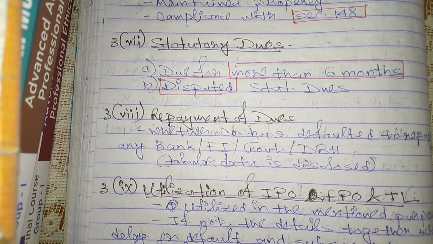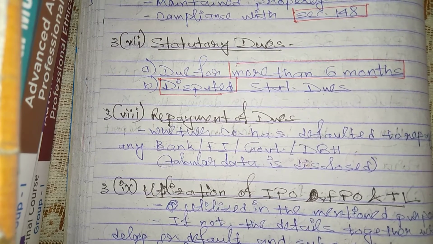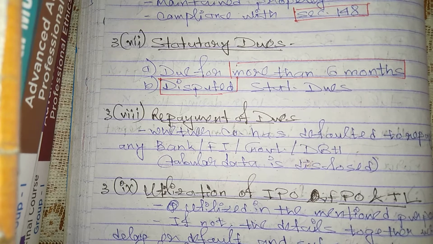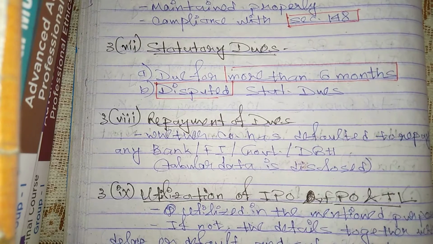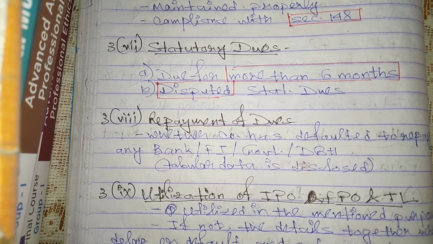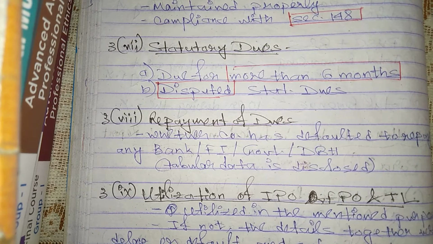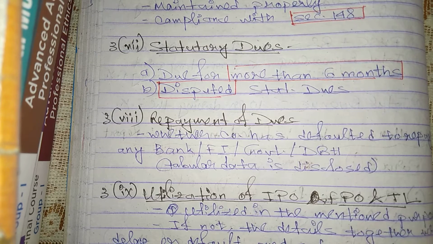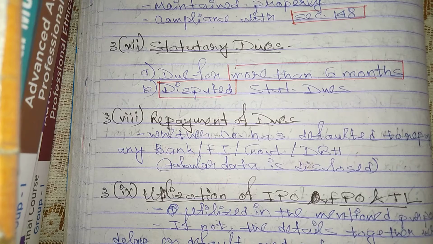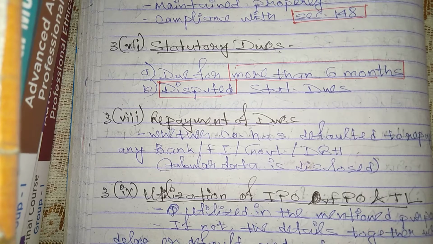In case of IPO, FPO and term loan, before accepting the fund, the company needs to specify to the respective person the manner in which the fund will be utilized, and after that the company should approach for IPO, FPO or term loan, whatever may be, and the fund should be utilized only on those mentioned areas.